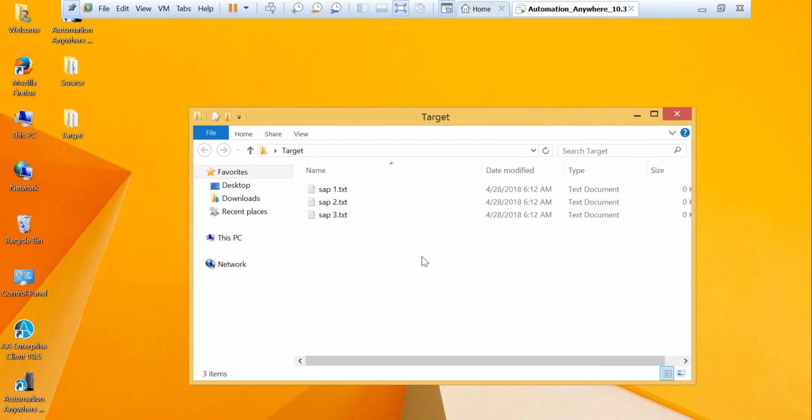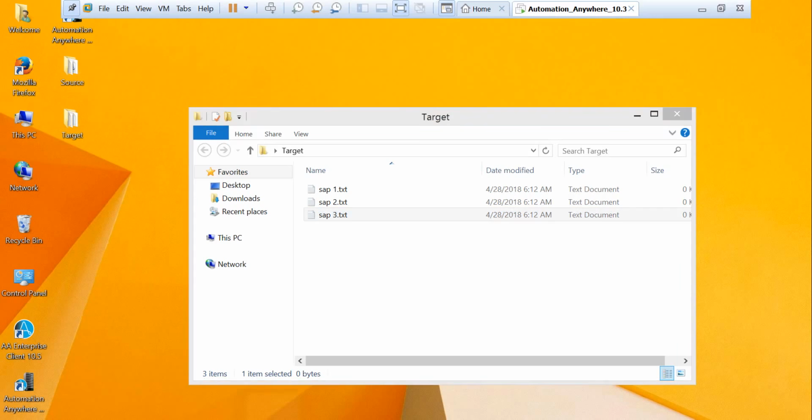Okay, that's magic. It's not magic, it's very simple, right? You can see here we talked about moving this thing right now, and we have successfully moved it. So it's a very simple thing, but you just saw a demonstration of how to move files, how to automate that feature.